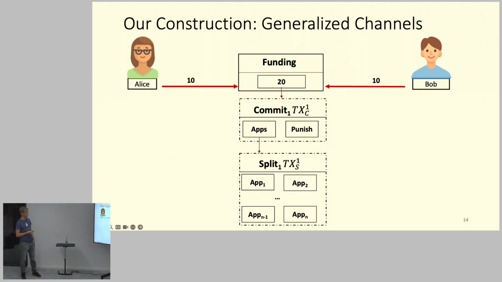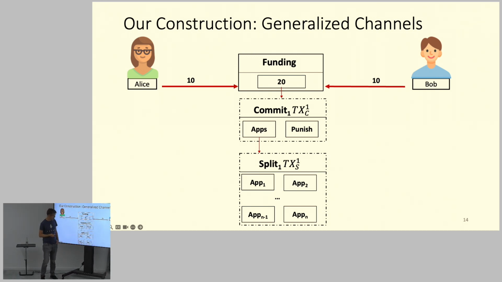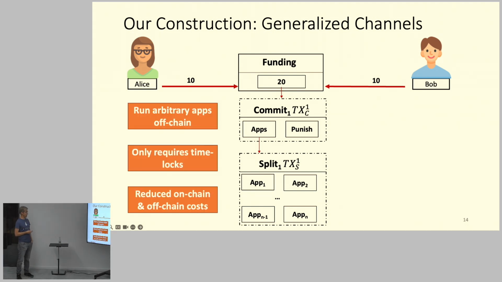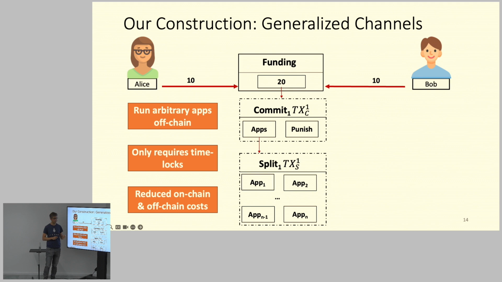So in generalized channels, this graph looks like this. You have only one commit transaction, and then you have the split transaction that allows you to execute apps inside this channel. So at a high level it works like this. Then you can run arbitrary apps off-chain. We don't require any hash time-locked transactions anymore. We require time locks, but no hash locks. So you can run this over blockchains that only support time locks and signatures. You don't need any more than this, in particular, no hash locks.